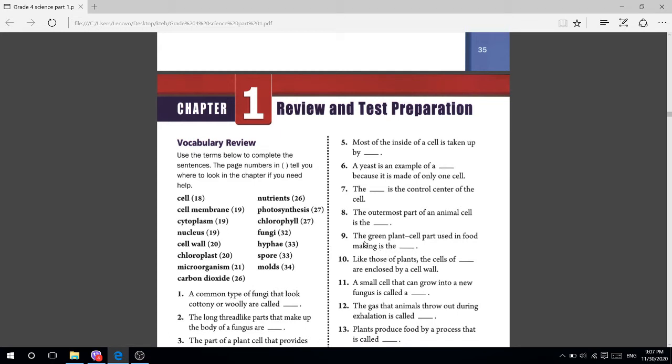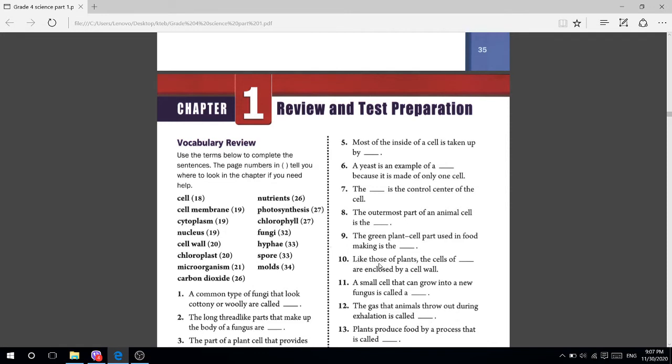Who can tell me? The green part in the plant cell is what? Number 9, chloroplast. Okay, chlorophyll or this one, chloroplast. Number 9, write down chloroplast.